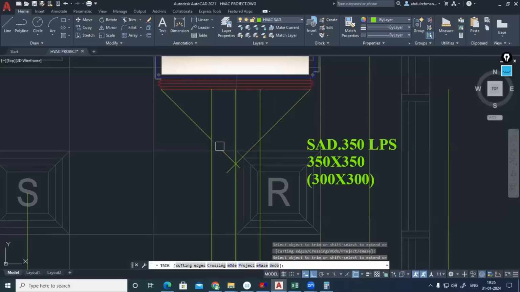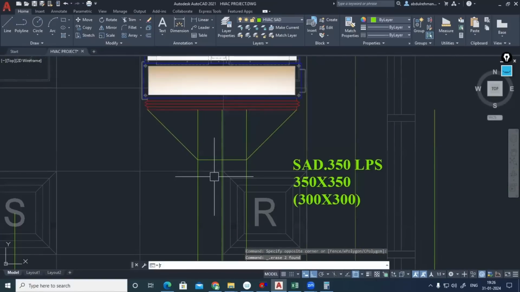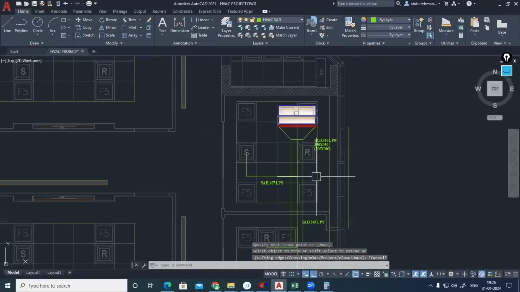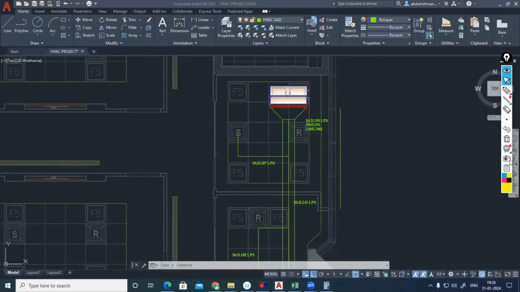Now the unnecessary lines you can trim. Create a line or polyline, then you can join it. Okay. I don't want these two lines, so I'm deleting them. Unnecessary lines that we are having inside, you can trim now. Now here I have to provide VAV, because by the help of a single machine, if you need individual control in different spaces, definitely in the branches we should propose VAV. Straight it is not possible, because if you want to connect the VAV, we need a minimum gap there, like 750 to 900. We have to place it, then only we'll be getting the idea.